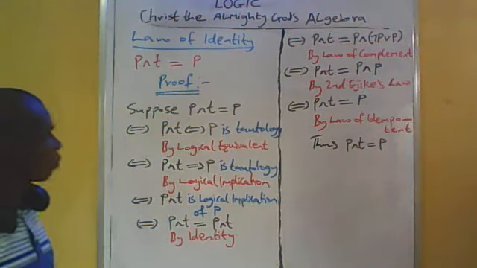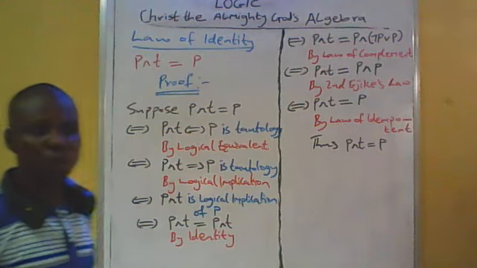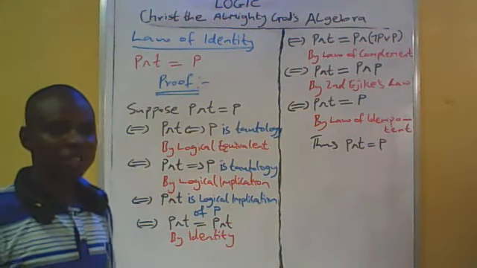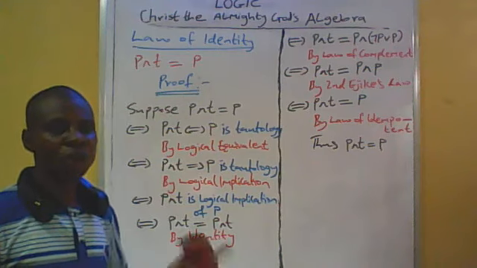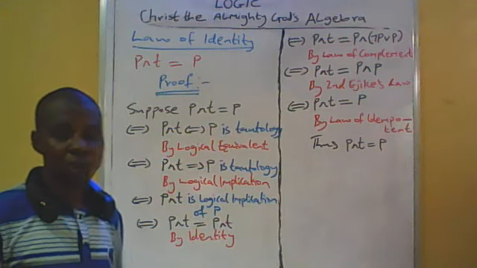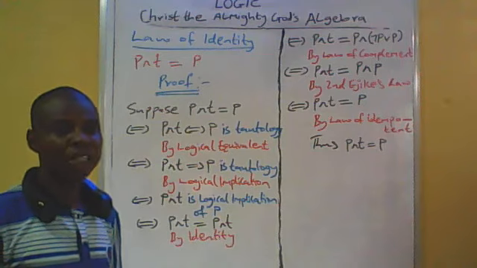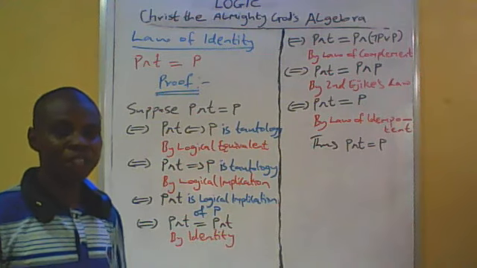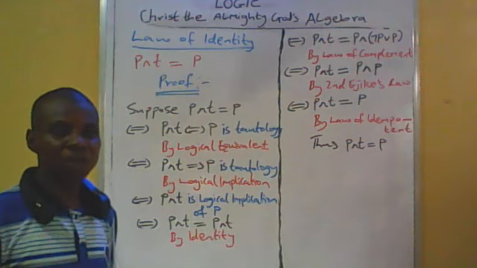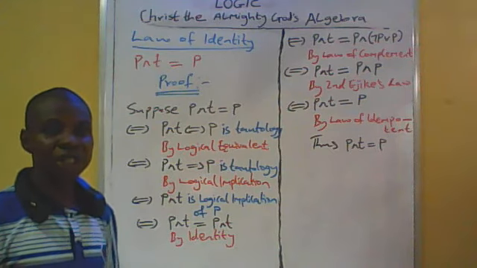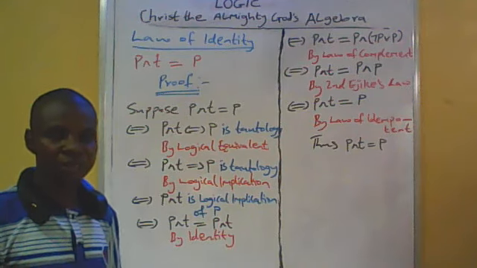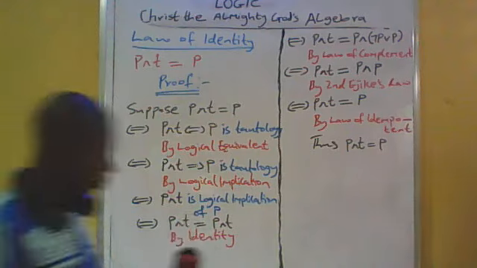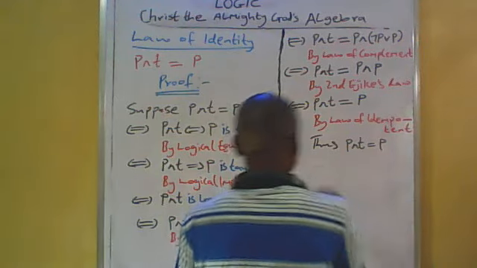Having proved that P and T is equal to P, since the statement is law, that means logical equivalent, we are going to prove the converse. So by the principle of essentiality, we then establish that P and T is equal to P. That means P and T equal to P is law of identity by conjunctive statement.